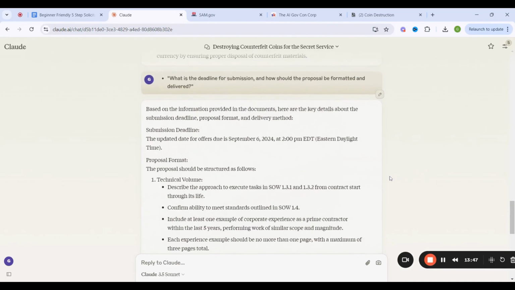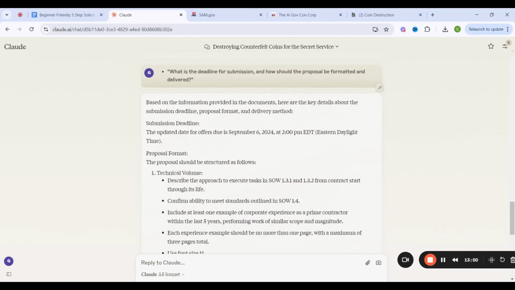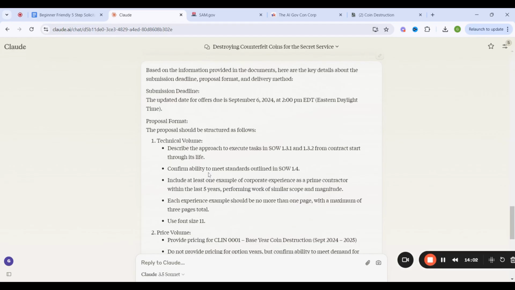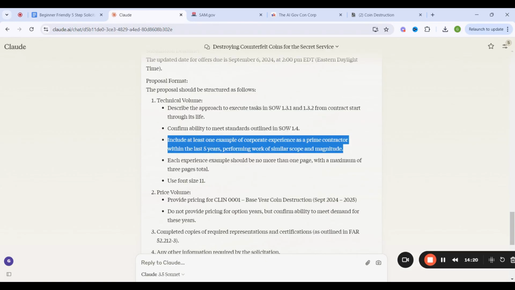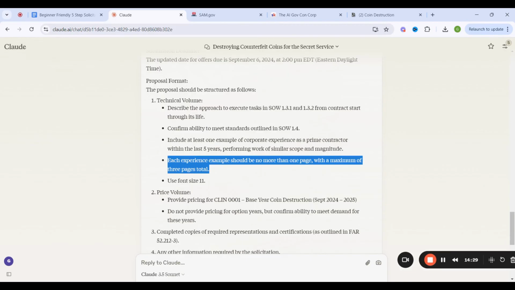Okay, what we have here right now is the submission instruction. It says, based on the information provided in the document, here are the key details about the submission deadline, proposal format, and delivery method. Submission deadline. Okay, we know it's the 6th of September. What's the format? They need a technical volume. Describe the approach to execute task in SOW 1.3.1 and 1.3.2 from contract start through its life. Confirm ability to meet standards outlined in SOW 4.1.4. Include at least one example of corporate experience as a prime contractor within the last 5 years, performing work of similar scope and magnitude. That's past performance, guys.